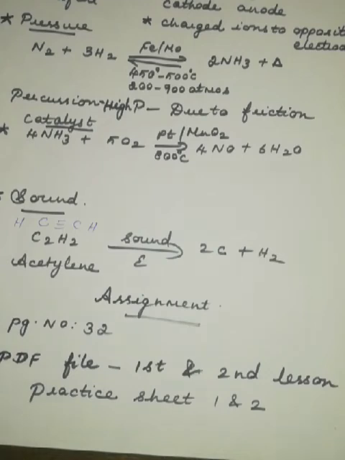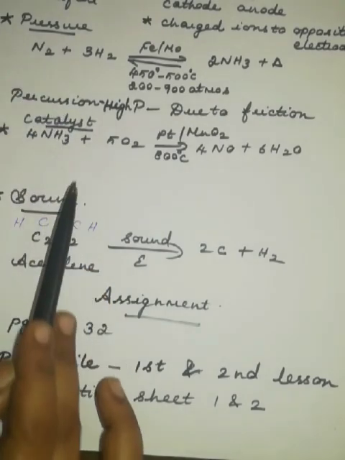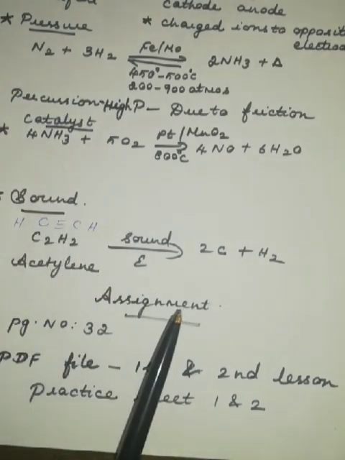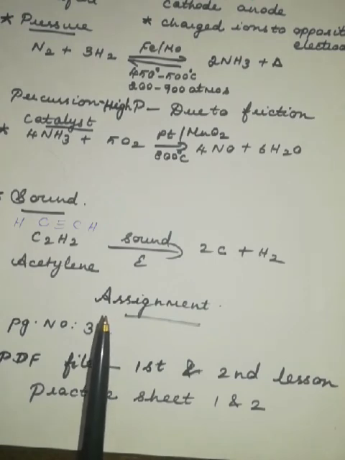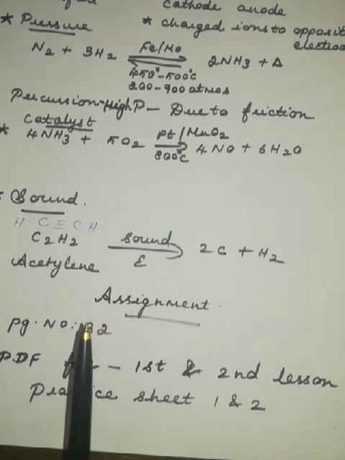So these are the conditions which we have seen. Factors bringing about chemical changes: we have seen close contact, that is in solution form, or direct contact, and next the energy forms, how energy is required there. Different forms of energy like heat energy, light energy, or electricity, or pressure is required, or a catalyst is required, or sound is required. So that's all about chemical reactions and changes.